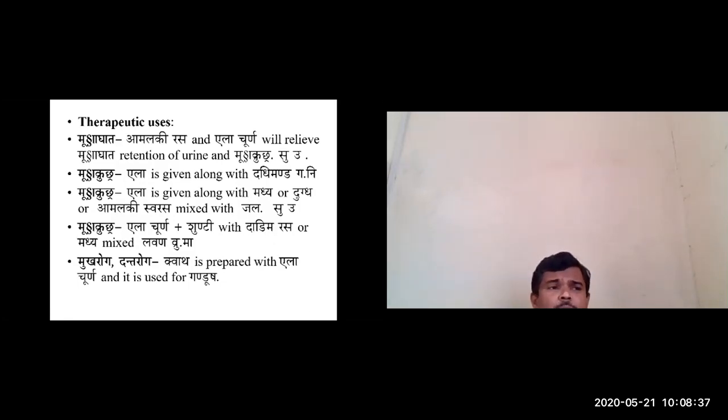And Mutra Kruchra, where there will be difficulty in micturition. Sometimes it may be due to enlargement of the prostate gland, or sometimes the production of urine may be decreased.